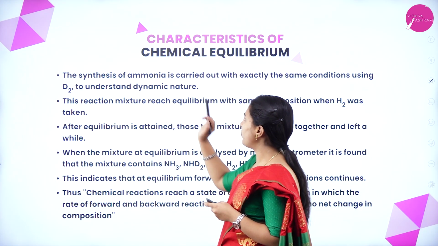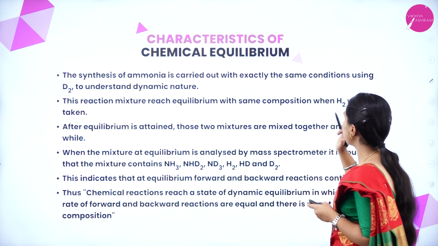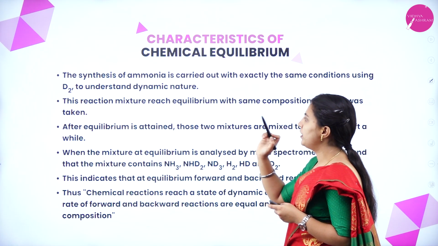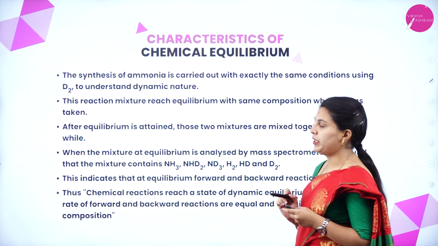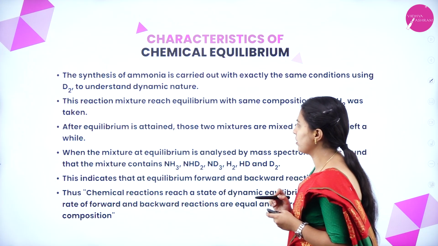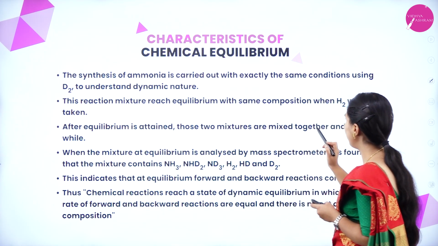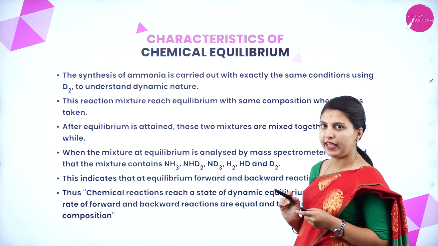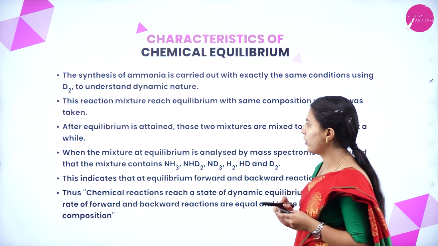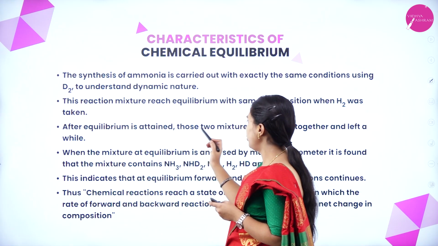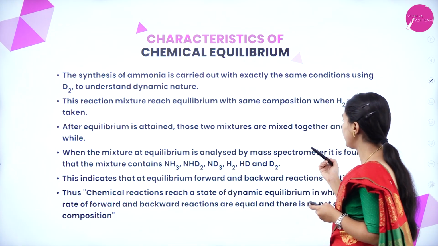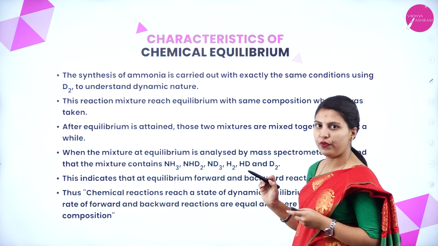The synthesis of ammonia is carried out with exactly the same conditions using D2, that is dideuterium, to understand the dynamic nature. This reaction mixture reached equilibrium with the same composition as when H2 was taken. After equilibrium is attained, those two mixtures are mixed together and left for a while.